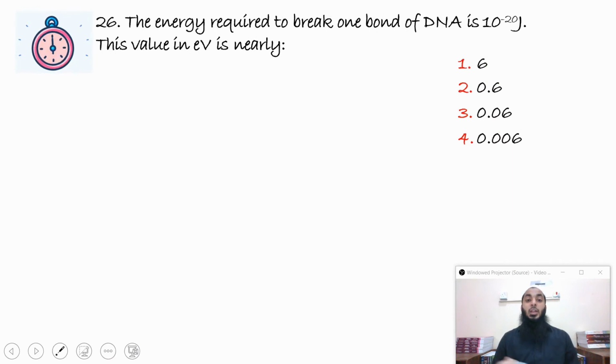Question number 26. The energy required to break one bond of DNA is 10 raised to minus 20 joules. The value in electron volt is nearly. Can you get an easier question than this? They are just asking you to convert from joules to electron volt.